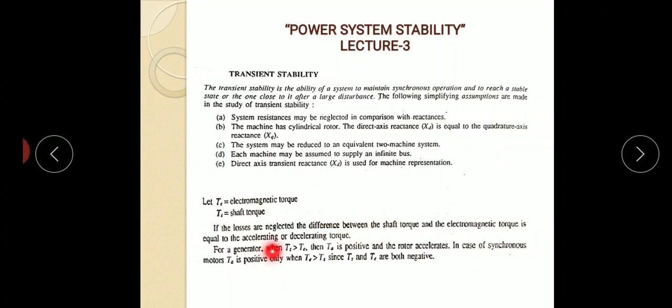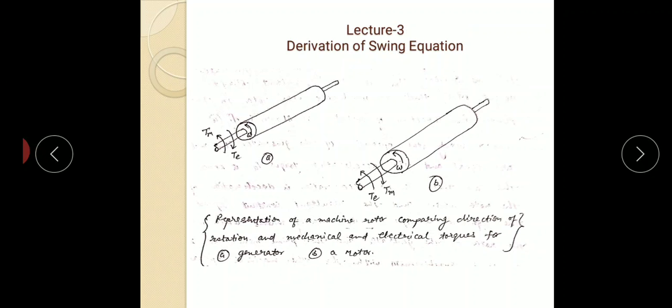For a generator, when Ts is greater than Te, Ta is positive. This Ta is called the accelerating torque. Ta is positive and the rotor accelerates. In the case of a synchronous motor, Ta is positive only when Te is greater than Ts. Next slide.